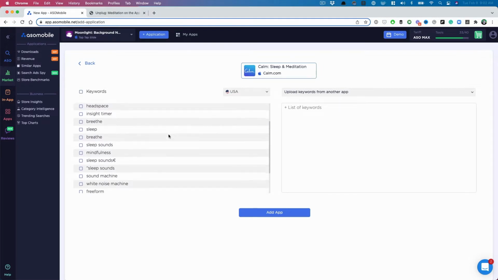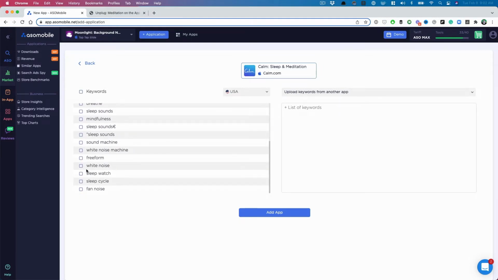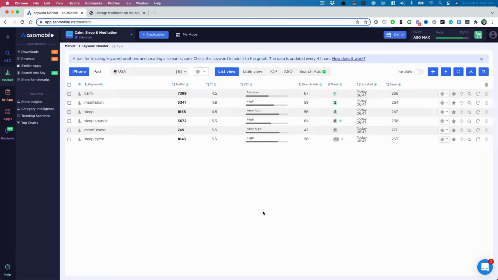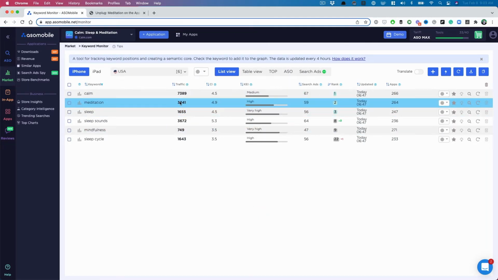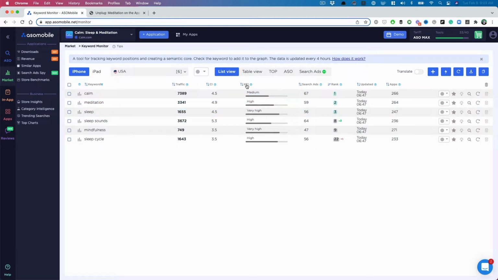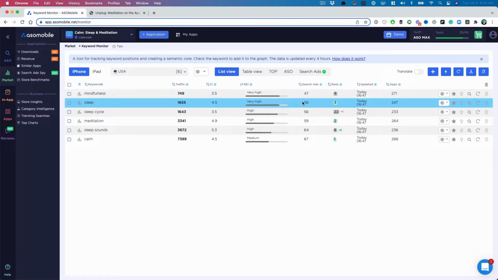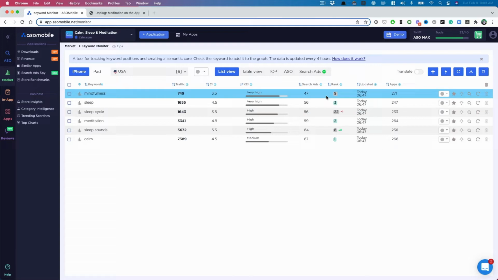And then ASO Mobile has some keywords that we want to look at as well. So I'm going to put sleep cycle, sleep sounds, obviously, mindfulness, super important, sleep, meditation, and calm. So I'm going to add app, and boom, we have what we would normally see, a bunch of keywords, some traffic, some competition scores. KEI is sort of a blend of traffic and competition. So instead of looking for low competition, you can just click on this, and mindfulness has good traffic and lower competition. So that's what KEI stands for, right? So this is typical. You see this everywhere. That's nothing that you haven't seen before.